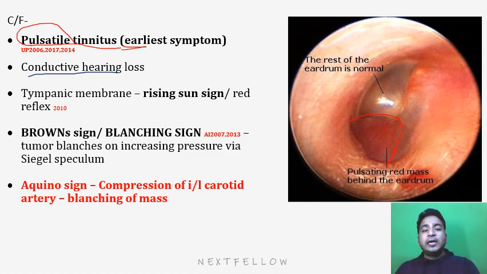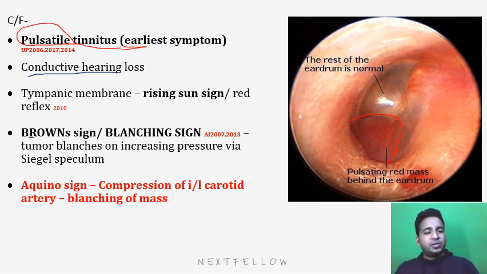We have already discussed the tympanic membrane, which will give a rising sun sign, or we can say red reflex, like the sun. If you have seen the rising sun in the morning, whether sunrise or sunset, you can see a reddish mass arising from the sea beach or from the hills. So like that, it is a rising sun-like appearance when we do the otoscopic examination.